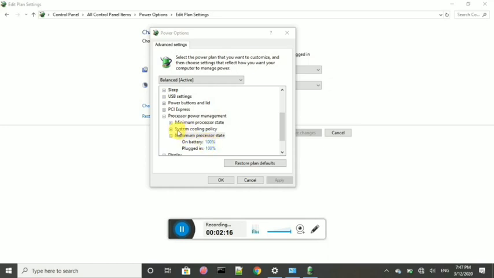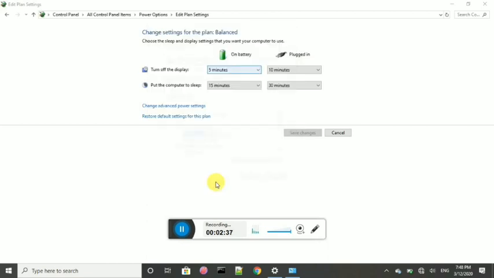After that you have to check the setting, system cooling policy, and set it to passive on battery. And after that you have to click on the apply button, and then okay. So it will reduce the heat of your laptop, but there is a little drawback of this setting. That is, after putting your laptop on these settings, the processing speed of your laptop will be slightly slower.